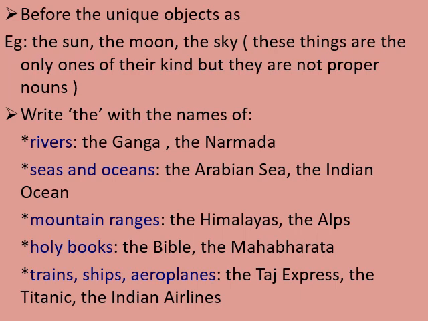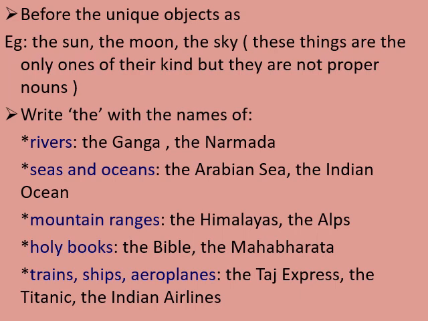Next is to write the with the names of, first one, rivers. For example, when we are talking about particular rivers, the Ganga, the Narmada, so we will use article the. Second is before the names of seas and oceans. Again it is a particular sea and ocean, so we will use the Arabian Sea, the Indian Ocean. When we talk about mountain ranges, the Himalayas, the Alps.